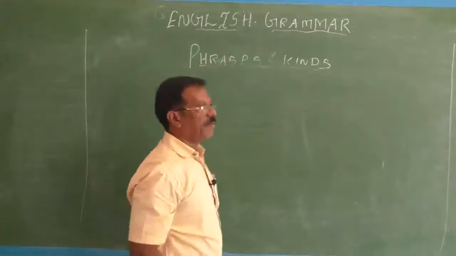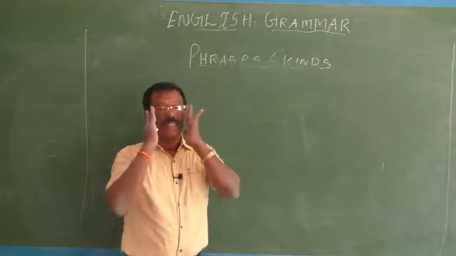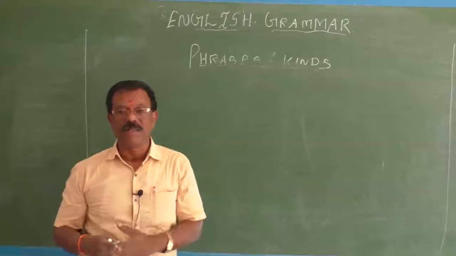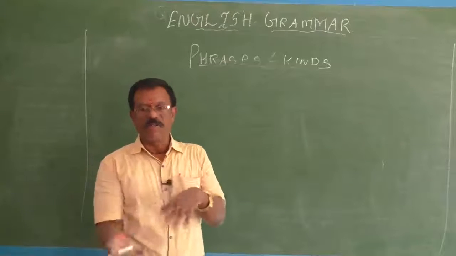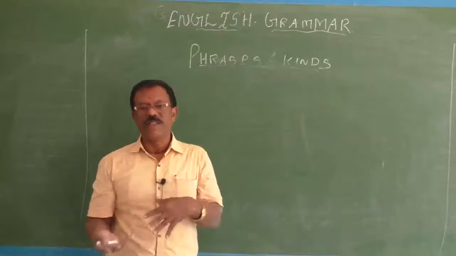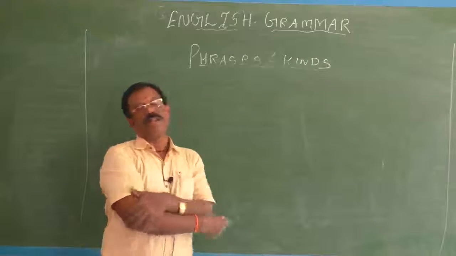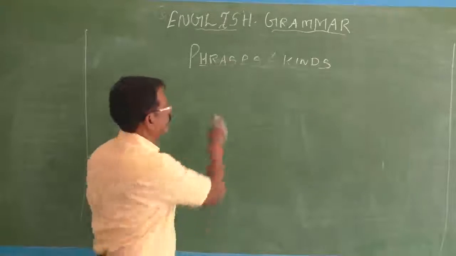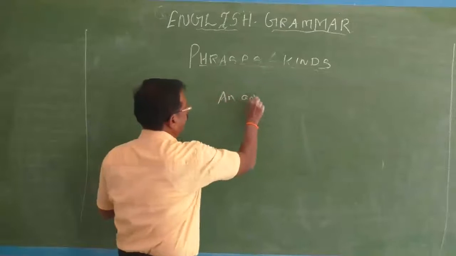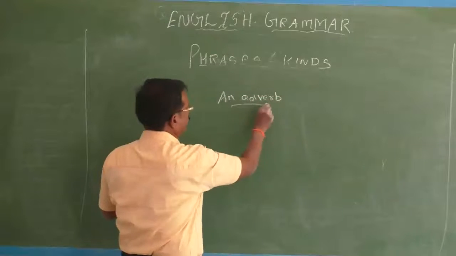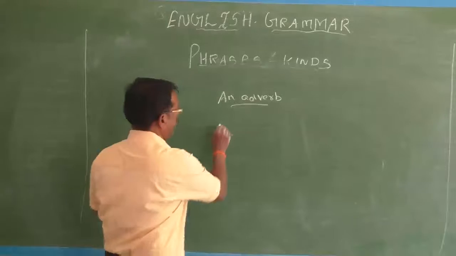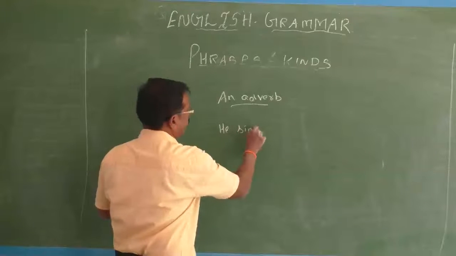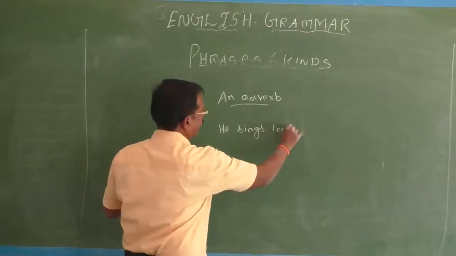What is an adverb? A word that modifies a verb, a word that modifies an adjective, a word that modifies another adverb is also called an adverb. An adverb modifies not only a verb. See, he sings loudly.